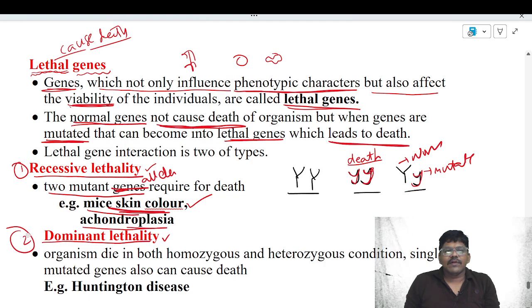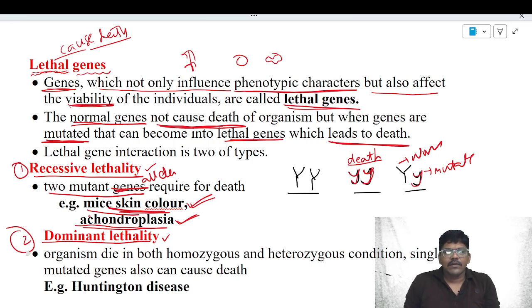Another example for recessive lethality is achondroplasia. About achondroplasia also we will see separately. Both are examples for recessive lethality because in both diseases two mutated alleles are required for death of the organism.